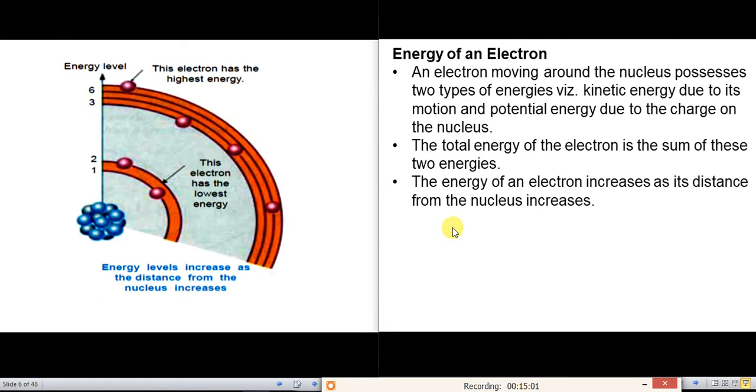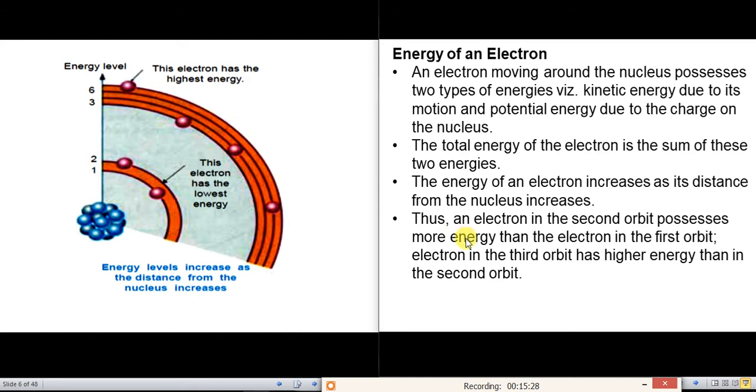The energy of an electron increases as its distance from the nucleus increases. This means that as the distance from the nucleus increases, the outermost electrons have the most energy.